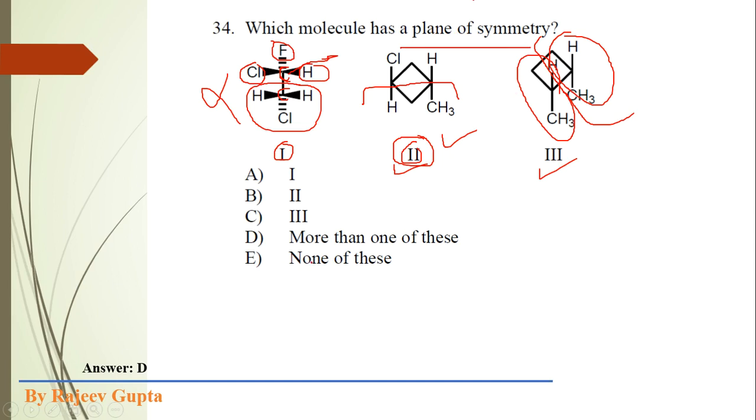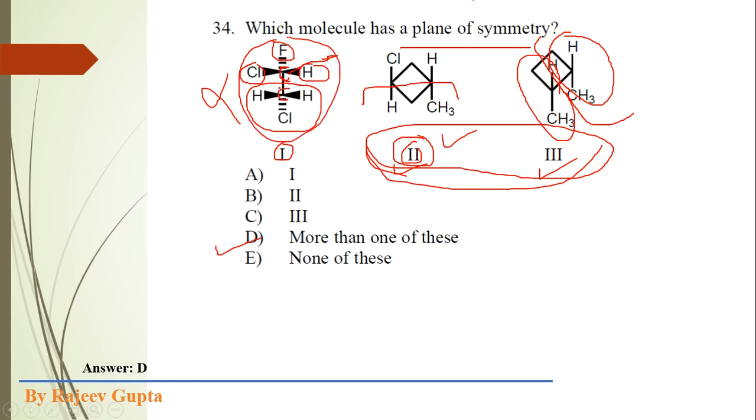So what is the correct option? As shown here, option D: more than one of these. More than one of these means these two molecules, the second and third. The second and third structures have a plane of symmetry, but the first one does not. So the correct option is that two molecules have this type of plane of symmetry. So these two molecules are achiral and the first molecule is chiral.